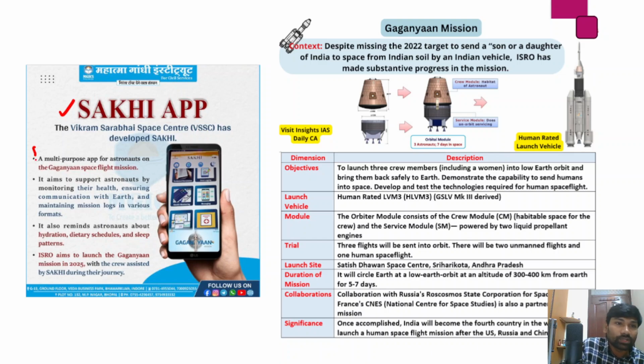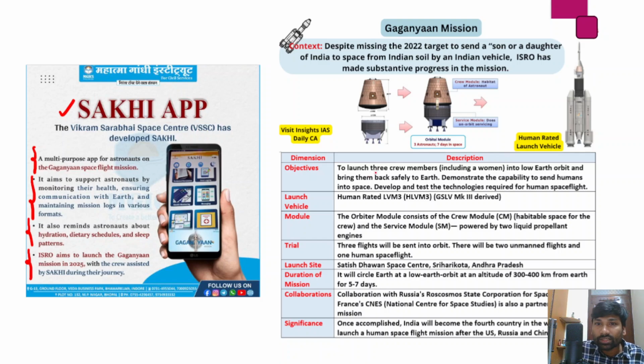Okay, so how this Sakhi app will help astronauts in this Gaganyaan mission, so you can go through it. And apart from that, there are some details with respect to Gaganyaan mission, right? So initially the Gaganyaan mission was targeted at the year 2022. However, this was missed because of the COVID-19 pandemic. Okay, so in fact, as I have already told you, this is going to be India's first manned space mission if it is successful. And what are the objectives of Gaganyaan mission?